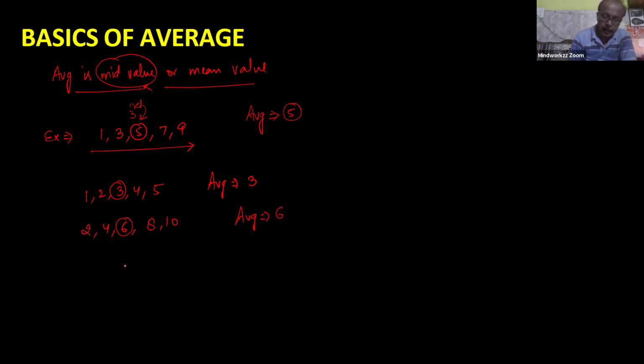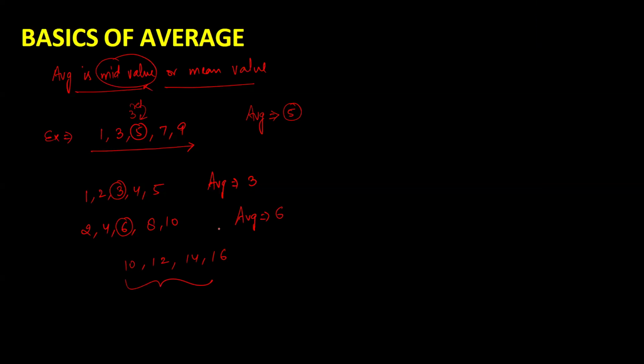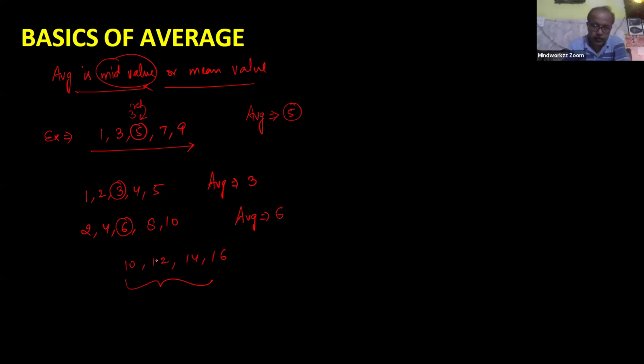But in case like your numbers are 10, 12, 14, and 16, so what will be the average in this situation whenever only 4 terms are given? Yes, guys, tell me. 13. 13, exactly. So the middlemost value is the mid value of second and third term, which is 12 and 14, and the mid value of these two terms is 13. So the correct answer for this situation is 13. Everyone, I hope concept is clear.